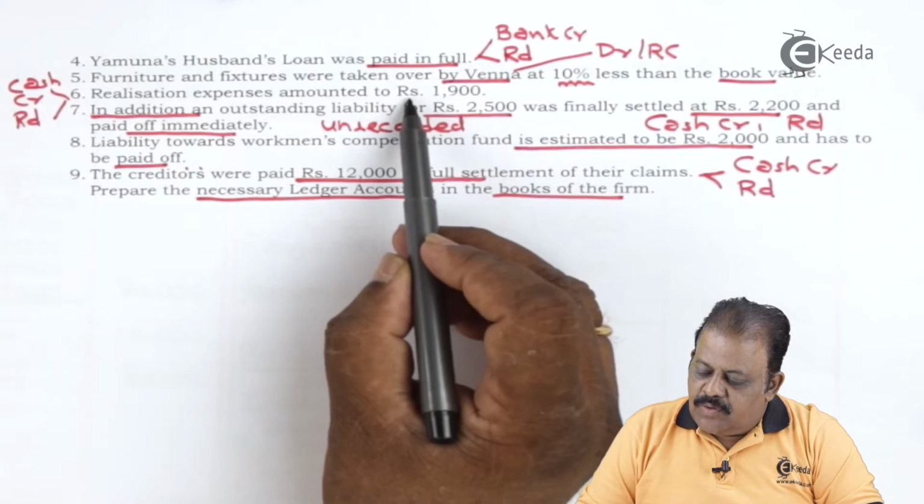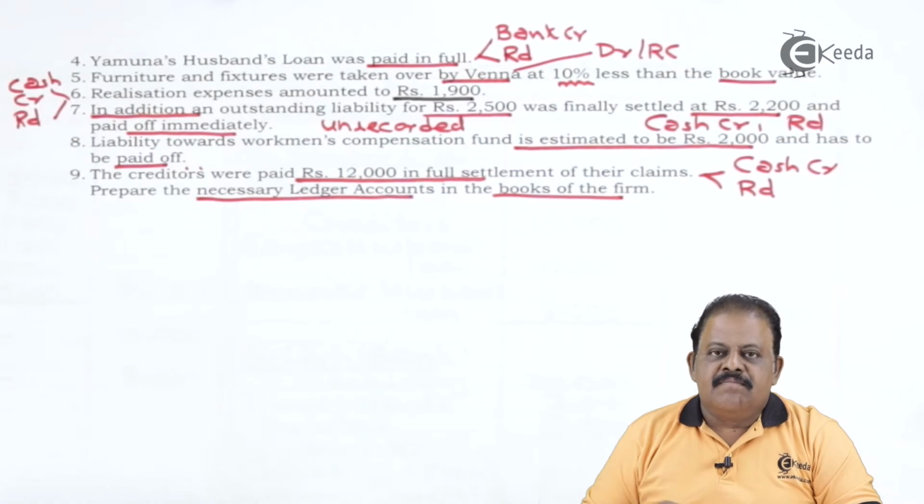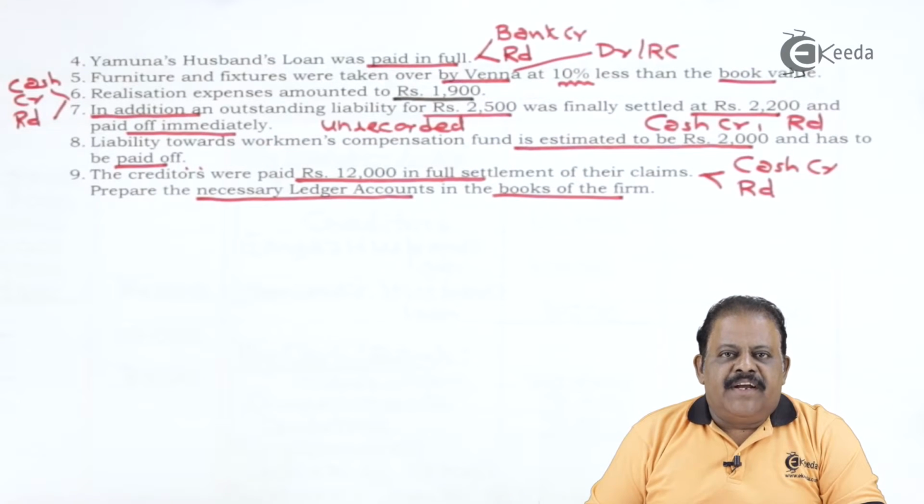Realization expenses amounted to 1,900. This will be debited to realization account and credited to cash bank account.